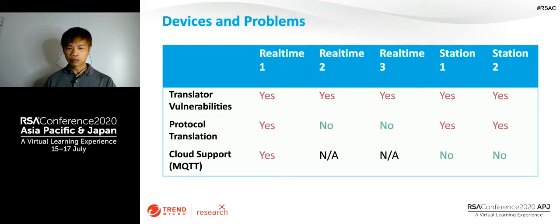And 3 of them got problems in translating the protocols, which we will talk about later. And 3 of them support the MQTT protocol. However, 1 of them is really, really problematic in that there's a huge problem in user authentication.